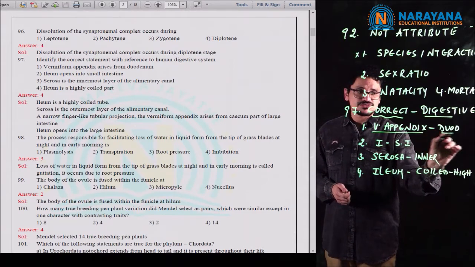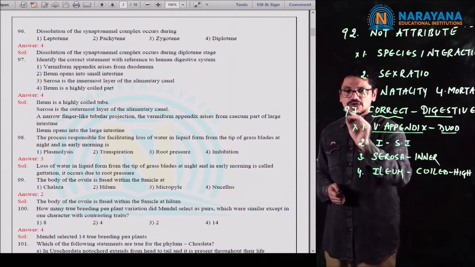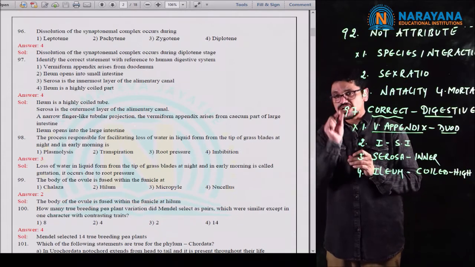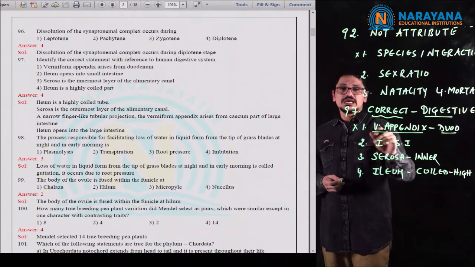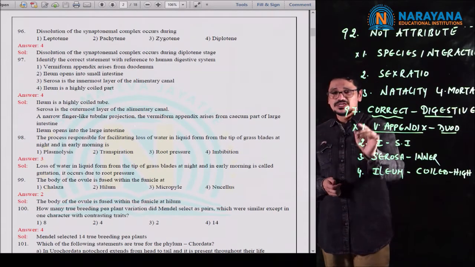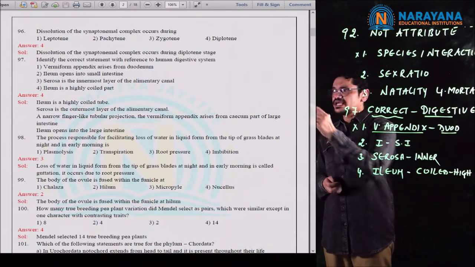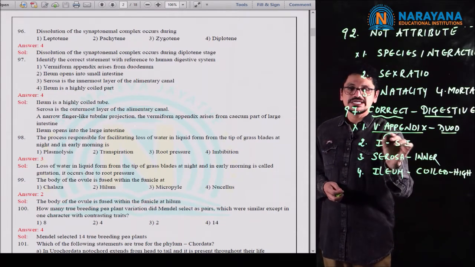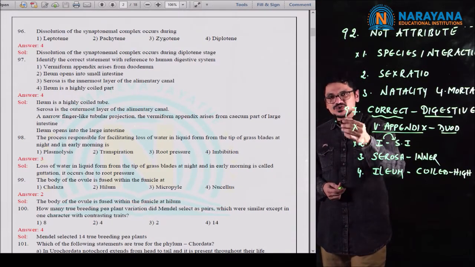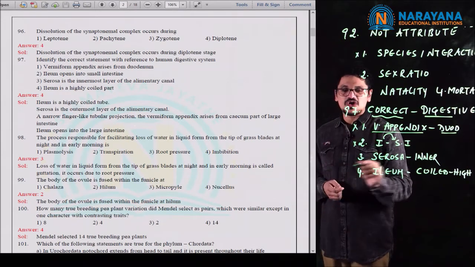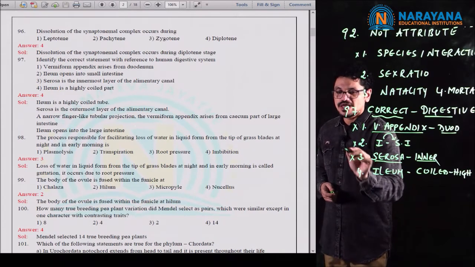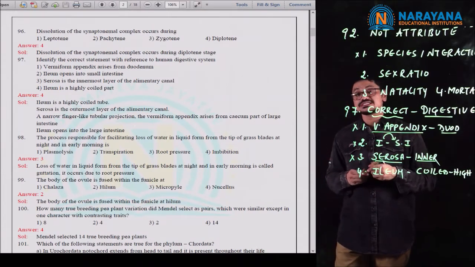Vermiform appendix arises from duodenum. This is absolutely wrong. The vermiform appendix is a worm-like structure, the name itself indicates that, vermiform is nothing but worm-like structure. The blunt-ended structure arises from the cecum, not from the duodenum. So this is wrong. And the second statement, ileum opens into the small intestine. No, in fact, ileum is a part of the small intestine and it opens into the large intestine. So this statement is also wrong. And serosa is the innermost layer, that's what they mentioned. No, exactly the opposite is correct. Why? Because serosa is the outermost layer.